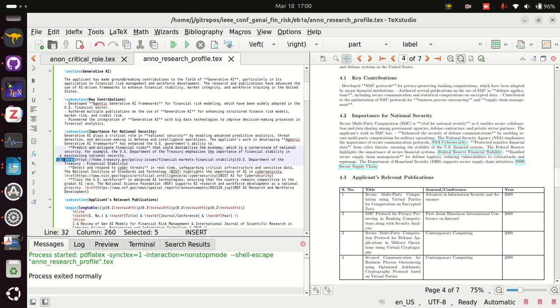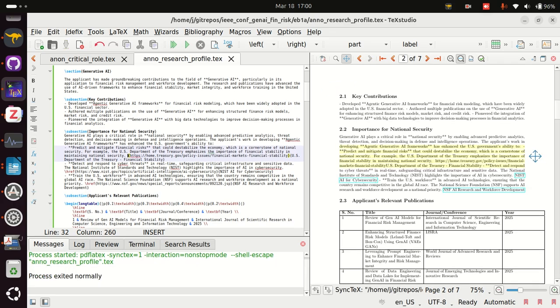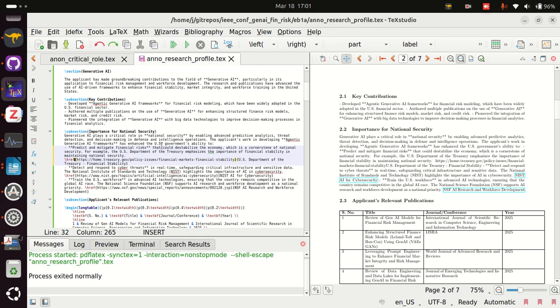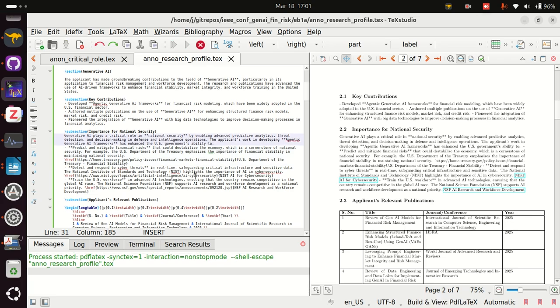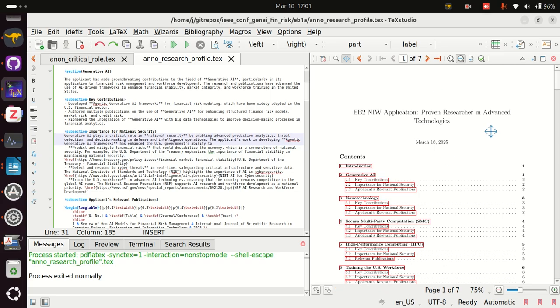The other way is if you remove the ref, then it's going to become the full link. So we can also manually remove it, or we can add it at the end. Either way, this is the idea of how we would write the proposed research record.